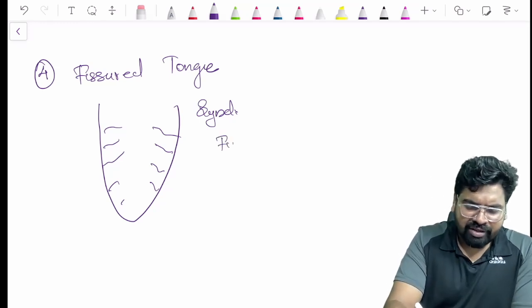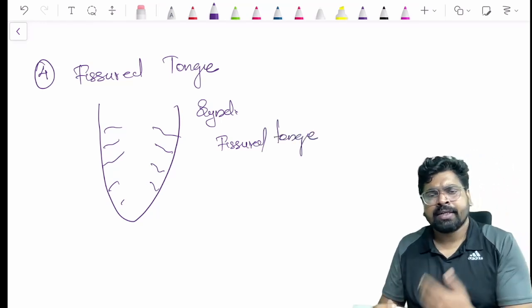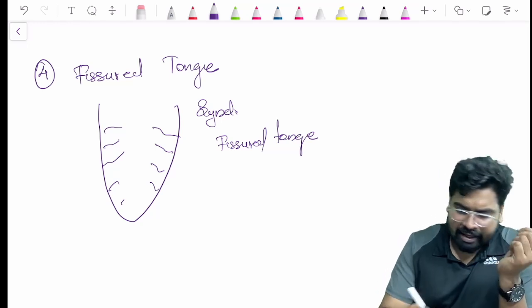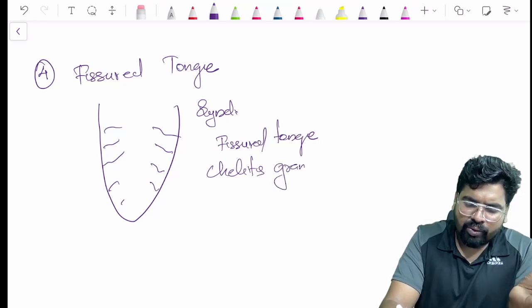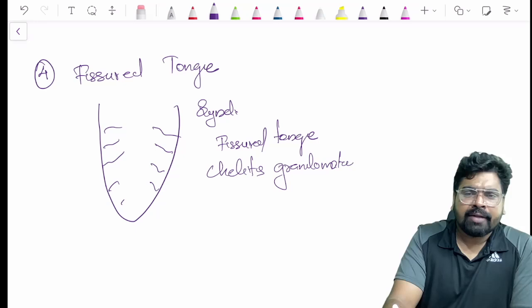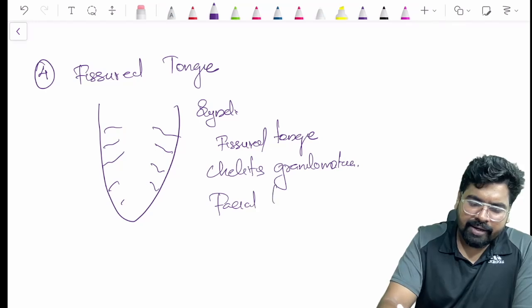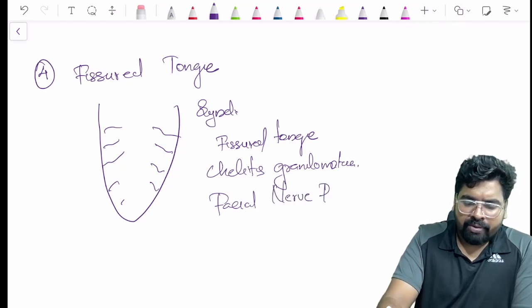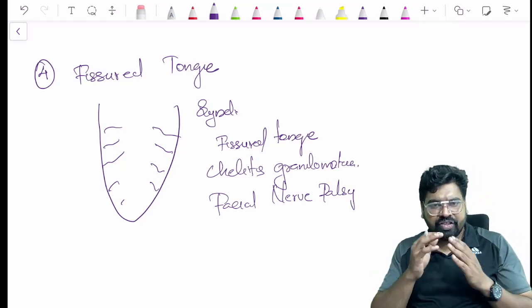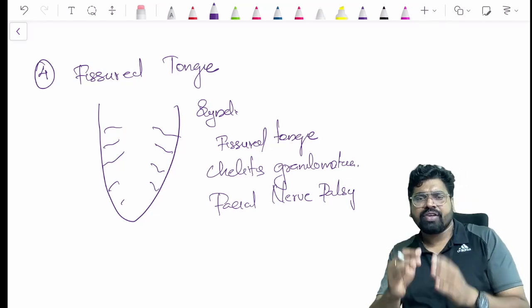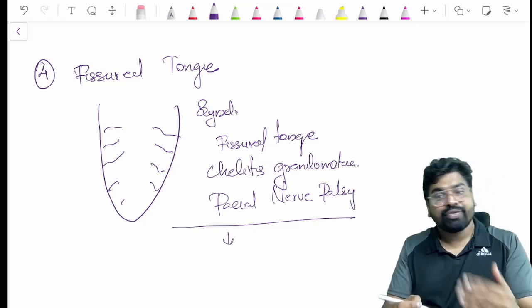In some patients who have fissured tongue, the patient will have a lip anomaly called cheilitis granulomatosa, and the person will have facial nerve palsy. So the patient has a triad: fissured tongue, cheilitis granulomatosa, and facial palsy.